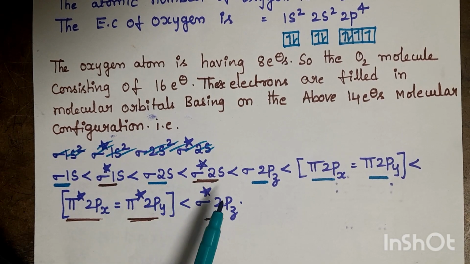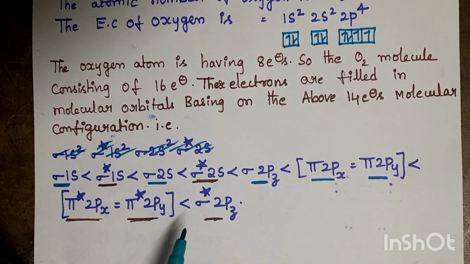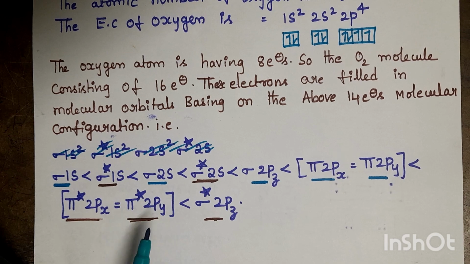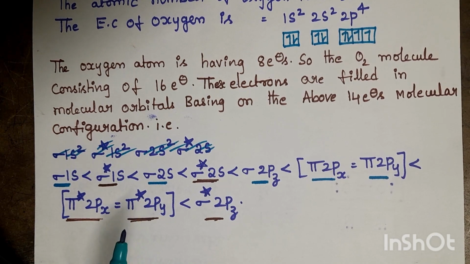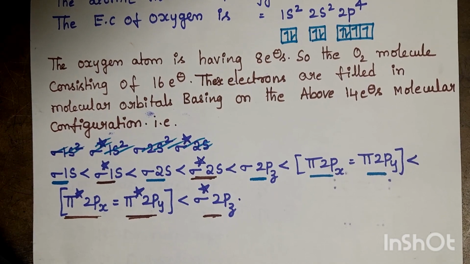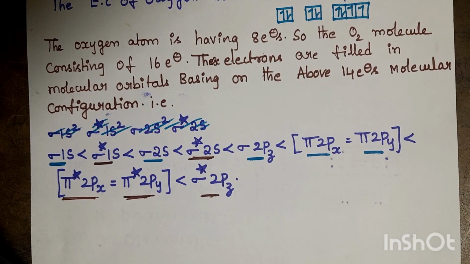And sigma star and pi star represent the anti-bonding molecular orbitals. These molecular orbitals have higher energy when compared to the bonding molecular orbitals. The anti-bonding molecular orbitals are less stable when compared to the bonding molecular orbitals.